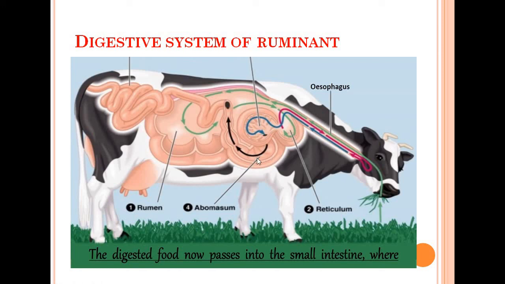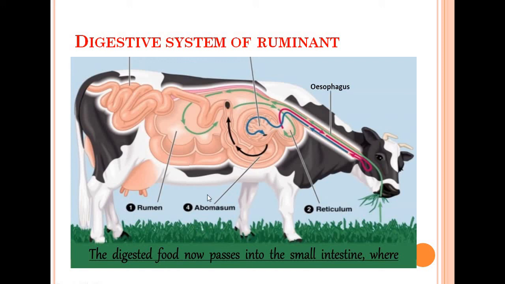The third part is the omasum. Here is the omasum. This omasum is the third and the smallest chamber of the stomach. So the first is the largest one and the third one is the smallest one. And the fourth chamber is the abomasum. This abomasum is the last chamber of the stomach.